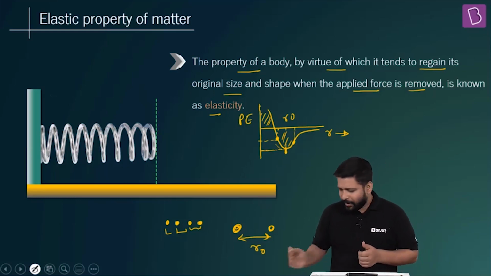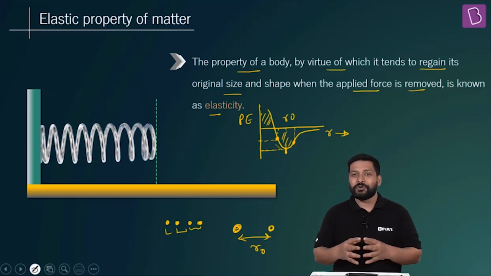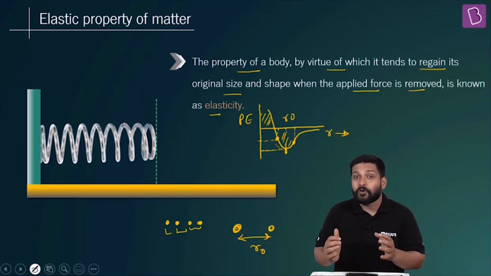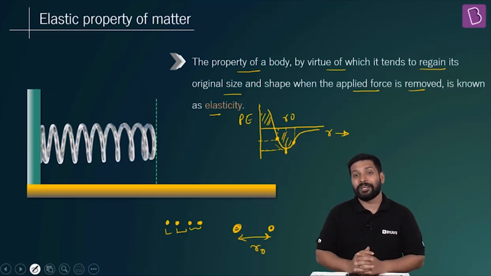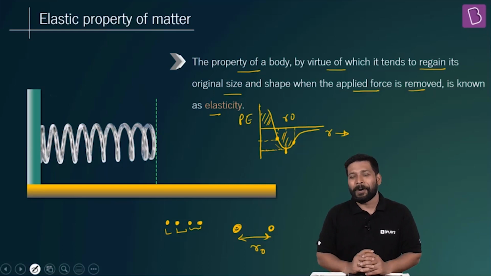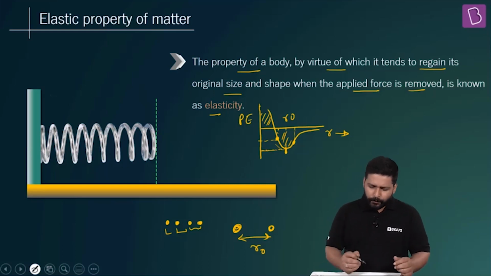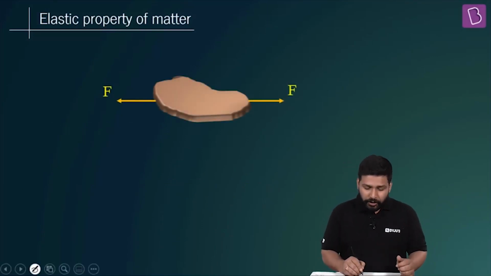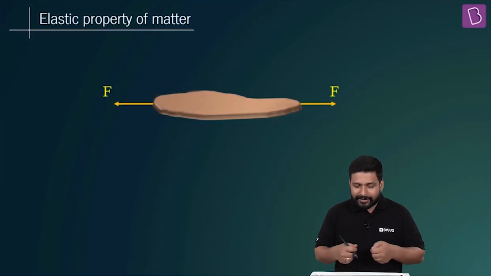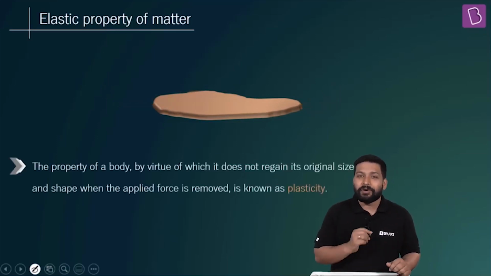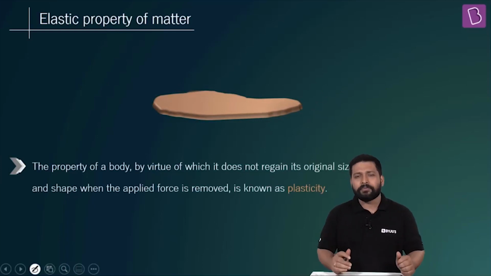All right, which means that there is a certain limit to which you can compress or extend a body such that on removal of the deforming force, the restoring force will be enough to get it back to its initial condition. Once you cross that limit, you can never come back. All right, this is simple. So in that case, we say that the material is plastic. When you apply a force, you can see that there is an extension, and if it is beyond the limit, then we say that this deformity will never go away. So there will be a constant deformation like that.